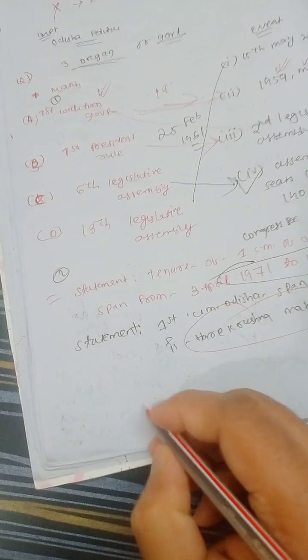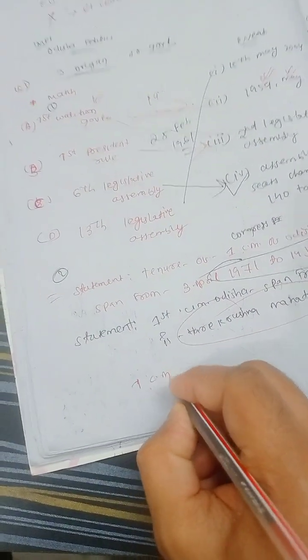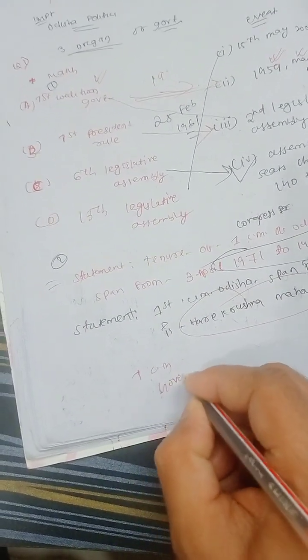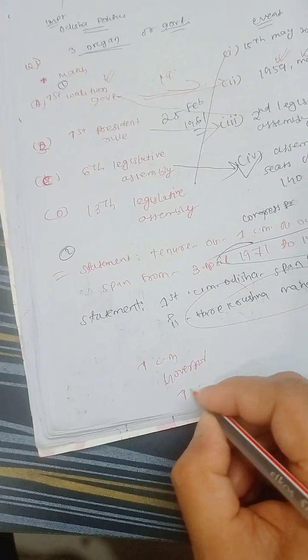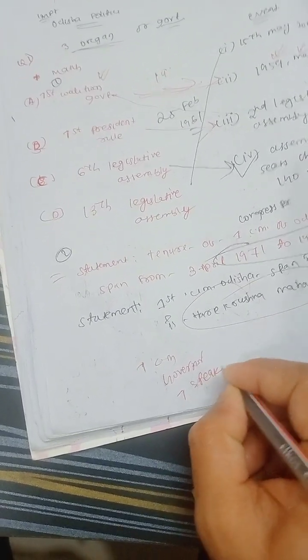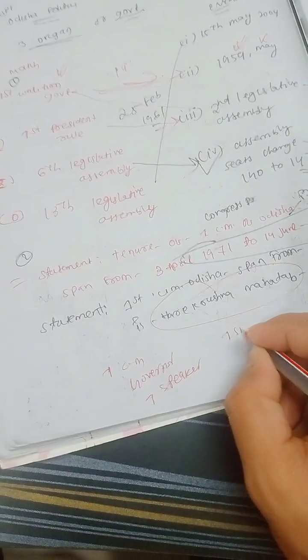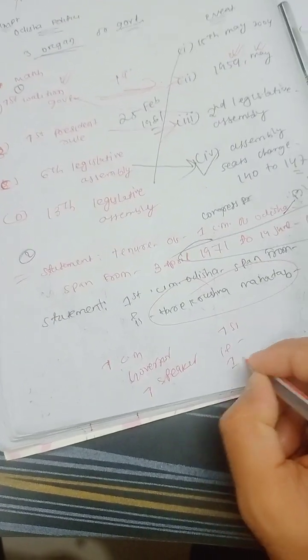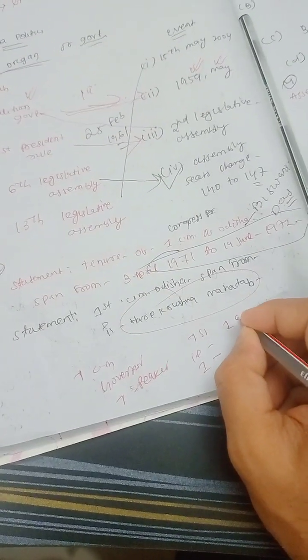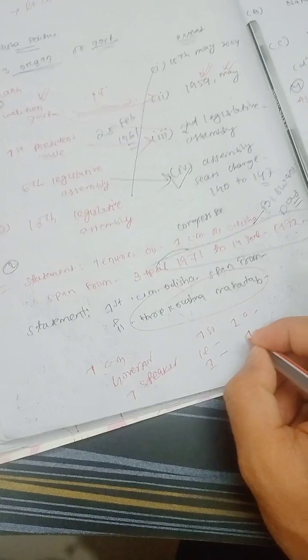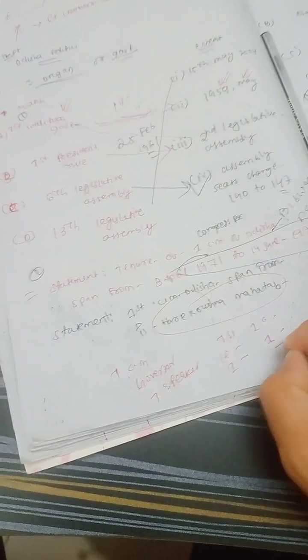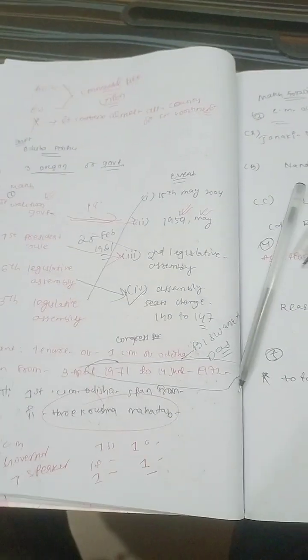And homework for all of you: you have to remember the first Chief Minister, the first Governor, the first Speaker, the first Leader of Opposition, the first coalition government party, and the last coalition government political party. This is how, in terms of the firsts, you have to remember, because the examiner is quite interested in asking questions on firsts.